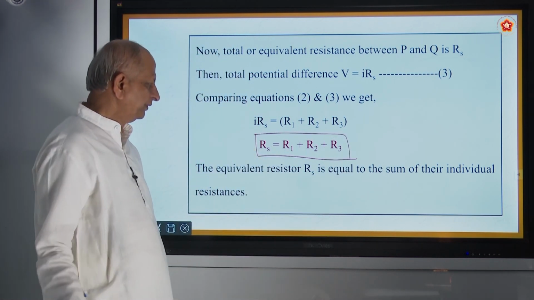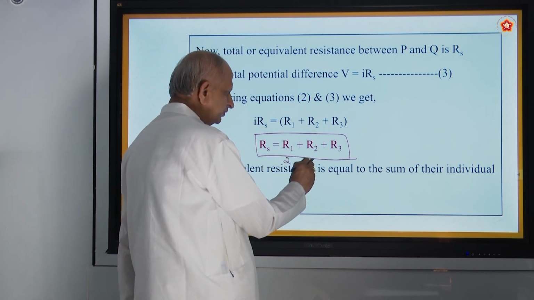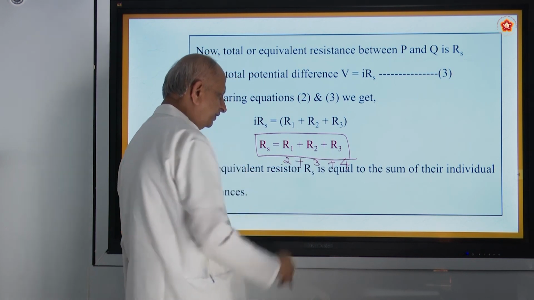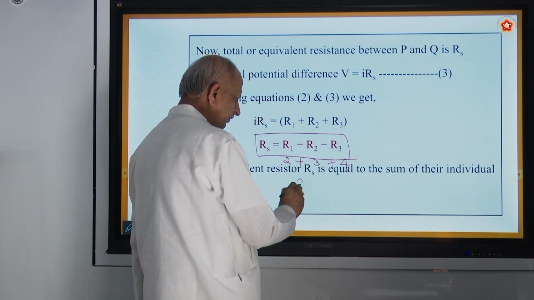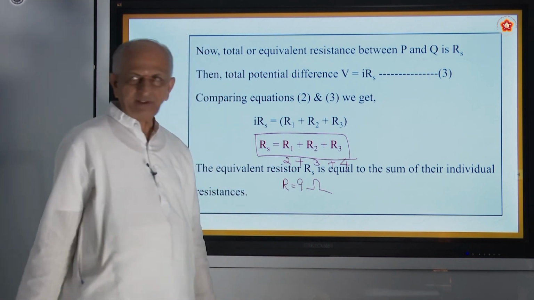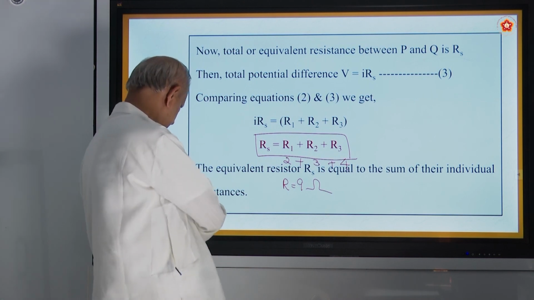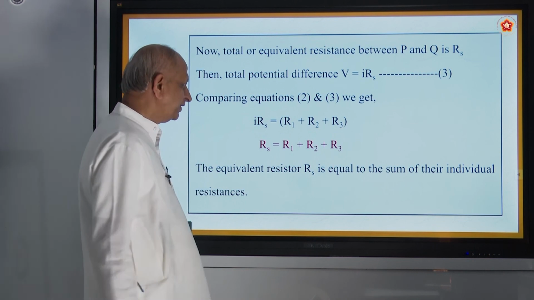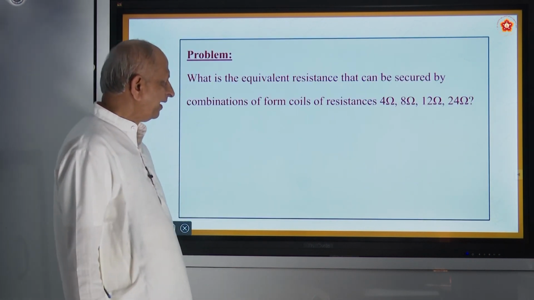Okay. To give an example, suppose there are three resistors, say 2 ohm, 3 ohm and 4 ohm, connected in series. Then total resistance will be 2 plus 3 plus 4, that is 9 ohms. That is what is called R. And it happens only in the case of series connection. And we will see some other interesting item about this. Before that, we will work out one simple problem.